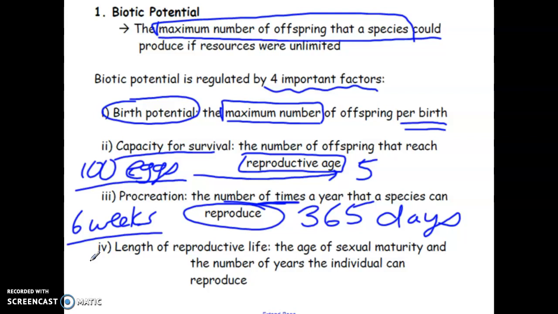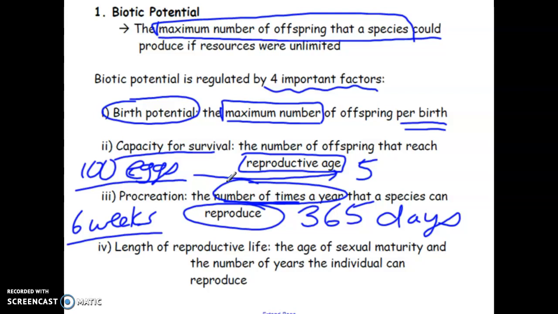But for humans, if a woman gets pregnant, it takes 9 months for that baby to be born. So if you look at one full 12-month period, the maximum number of times a human can reproduce as a woman is really 1.